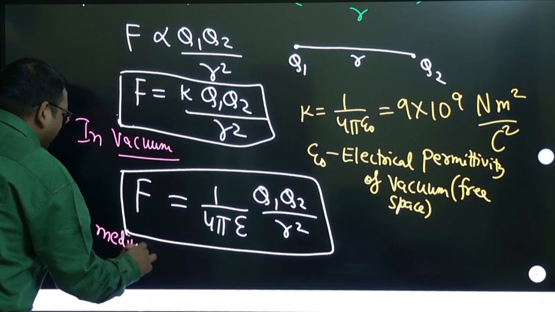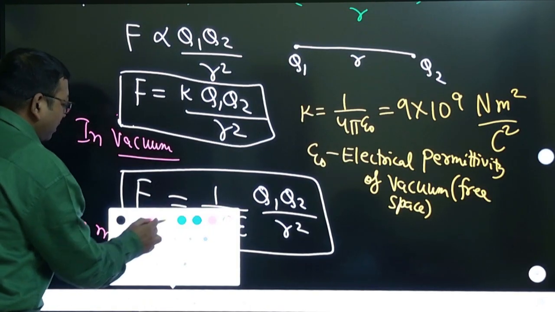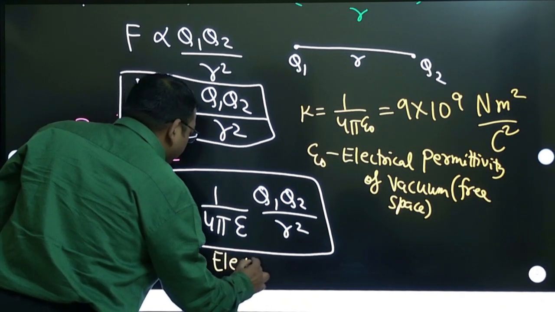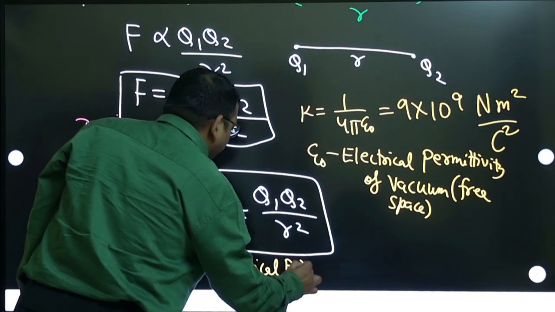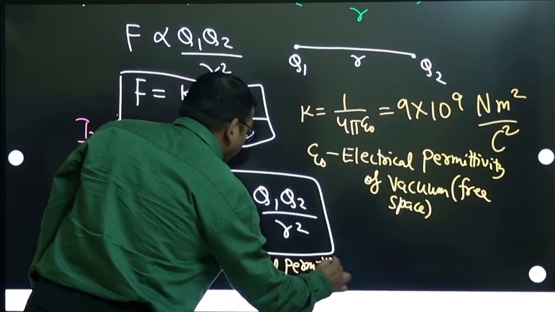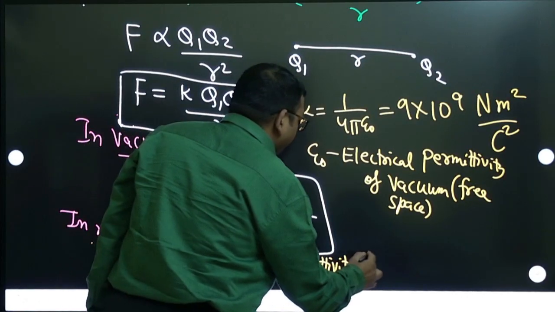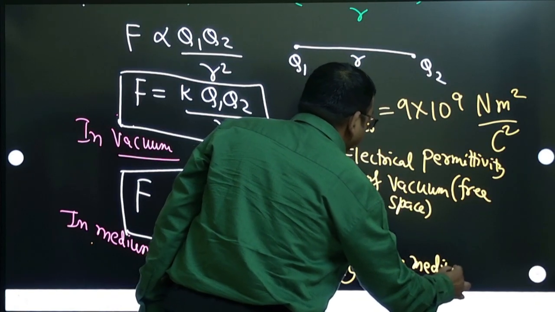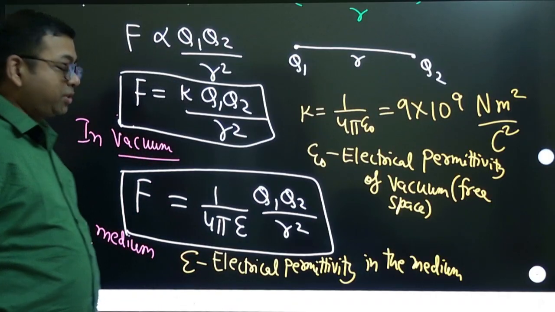Then what is this epsilon here? Epsilon is the electrical permittivity in medium. Whichever medium you are taking, in that medium it is the electrical permittivity.